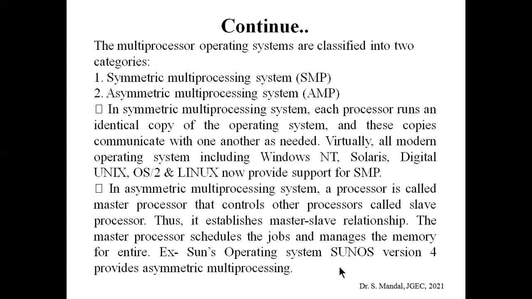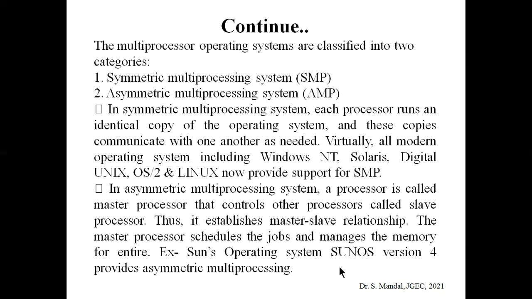Now, multiprocessor systems can be classified into basically two categories. One is SMP, another is AMP. SMP means symmetric multiprocessing system. So, what is a symmetric multiprocessing system? As the name suggests, symmetric. That means in a multiprocessor system, in each processor, the same type of operating system has been loaded. Okay, so that they can communicate with each other very easily. Virtually all modern operating systems, including Windows NT, Solaris, Digital Unix, support SMP.